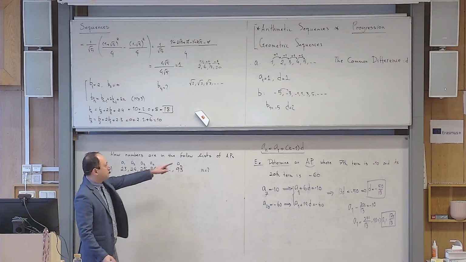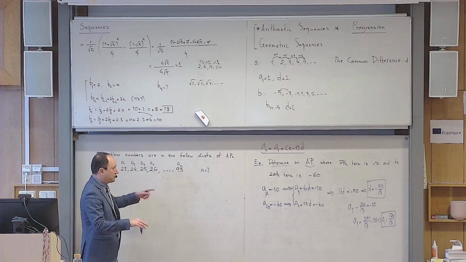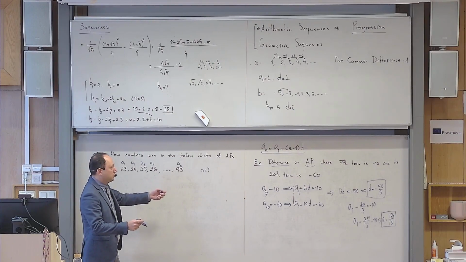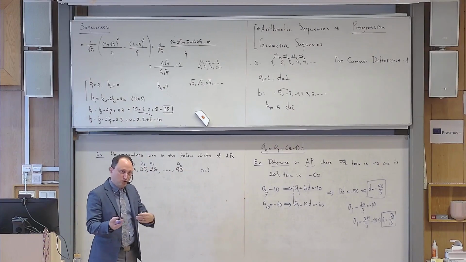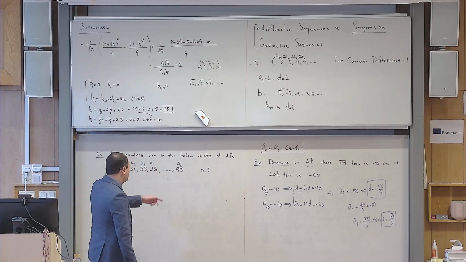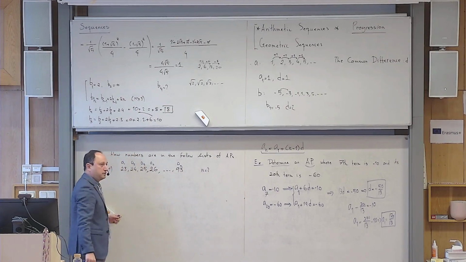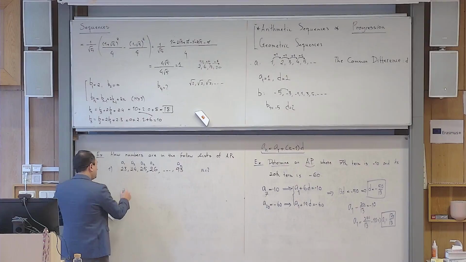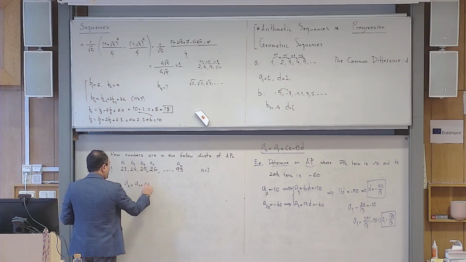But can I use that formula for this problem? The answer is yes. This is important. Right now this is the only sequence that we are dealing with, but in the future we'll also deal with geometric sequences. So you need to know why you are allowed to use the formula. You are allowed to use this formula in this context because this is an arithmetic progression. So you write the formula a_n is equal to a_1 plus (n minus 1)d.